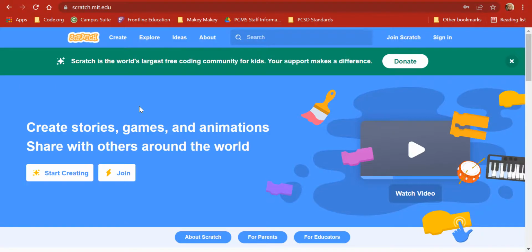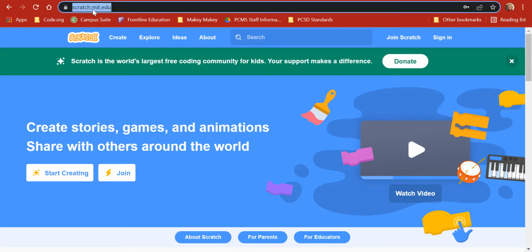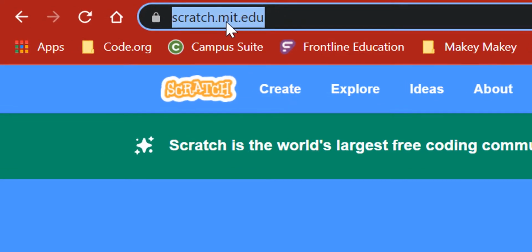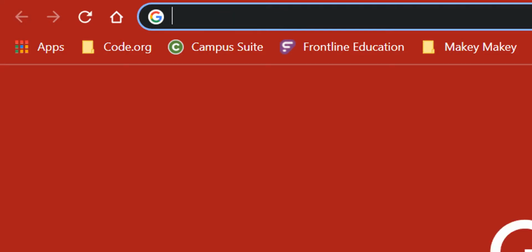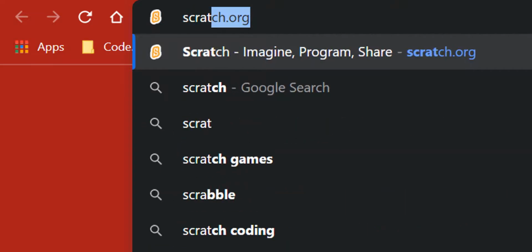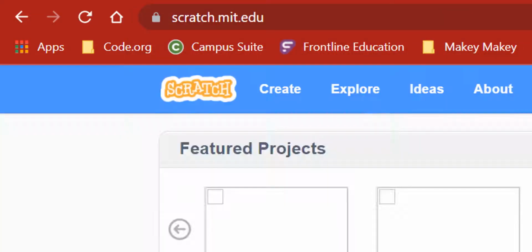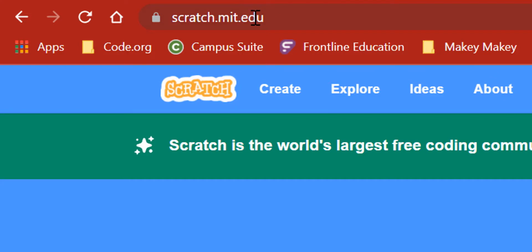To get to the Scratch website, you would go to scratch.mit.edu. It's created by MIT, Massachusetts Institute of Technology. But if I type in the address bar scratch.org, you'll see that it actually just automatically takes me there anyway.